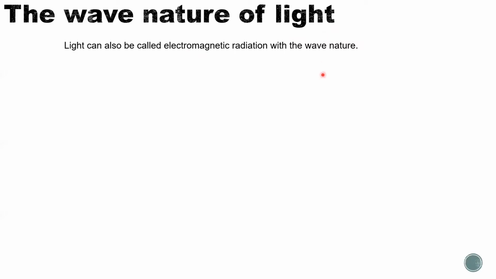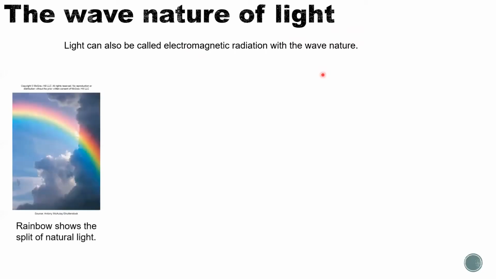And a wave can be split or diffracted. When you see a rainbow in nature, you see there are many, we call it 7 colors of the rainbow. It shows the split of natural light. And that split is because natural light is made of, as I said, a mixture of different light waves.